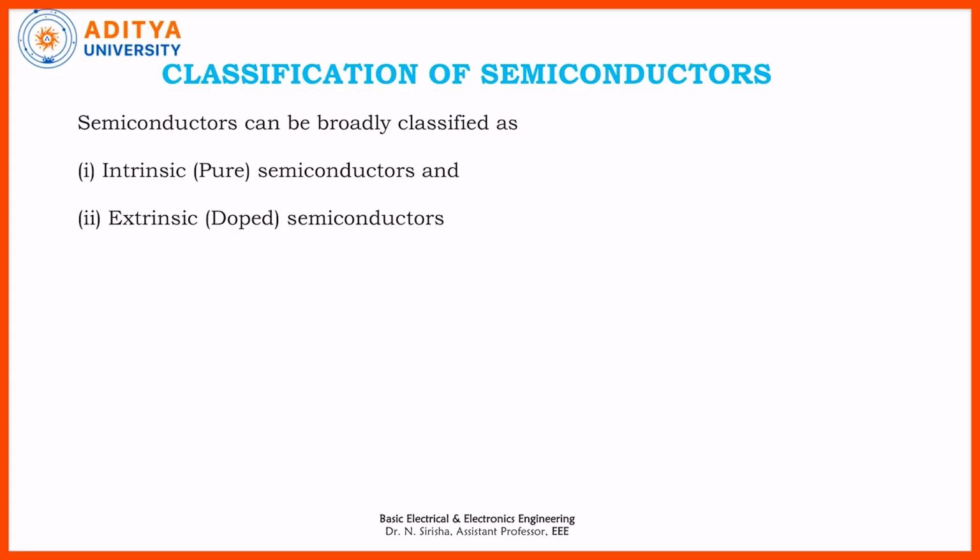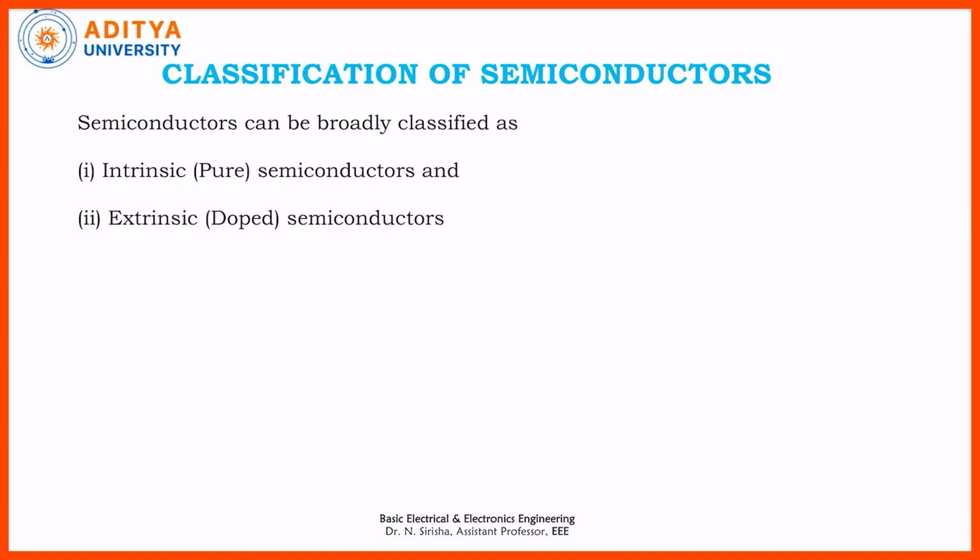Next, classification of semiconductors. These semiconductors can be broadly classified as intrinsic semiconductors, or you can call them pure semiconductors, and extrinsic or doped semiconductors, right?